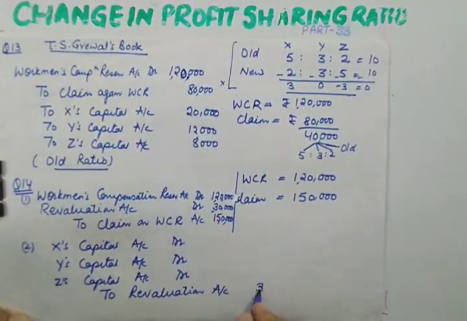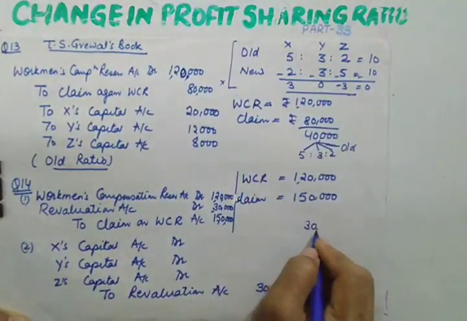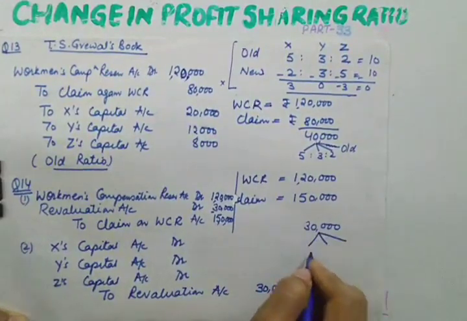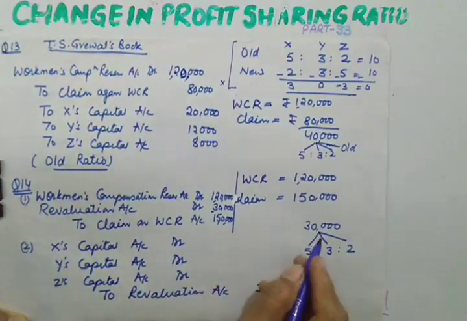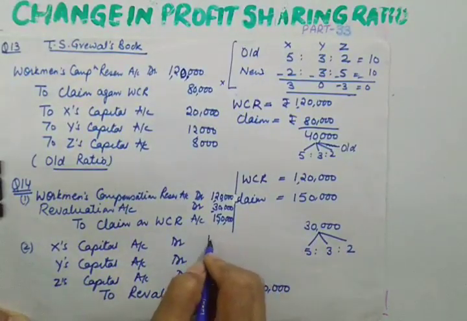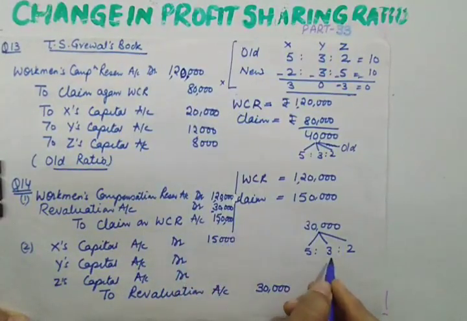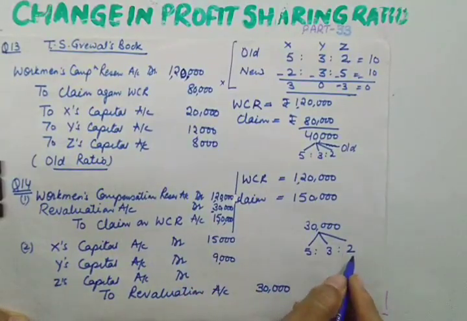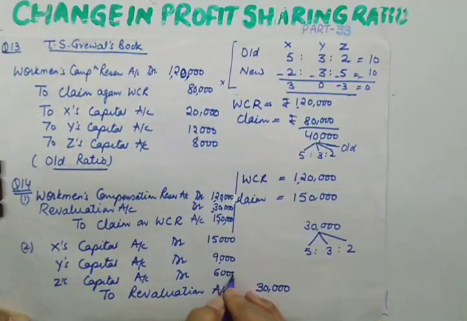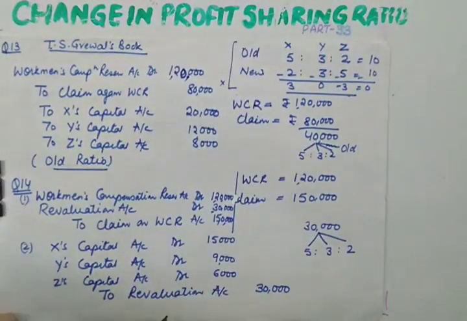What is the amount of loss? Amount of loss is 30,000. So 30,000 will be distributed in the old ratio. Old is 5:3:2. So if you divide this 30,000 in this ratio, 30,000 multiplied by 5 upon 10, it will be 15,000. 30,000 multiplied by 3 upon 10, it will be 9,000. And 30,000 multiplied by 2 upon 10, it will be 6,000. So being the loss on revaluation is transferred to partners capital account in their old ratio.